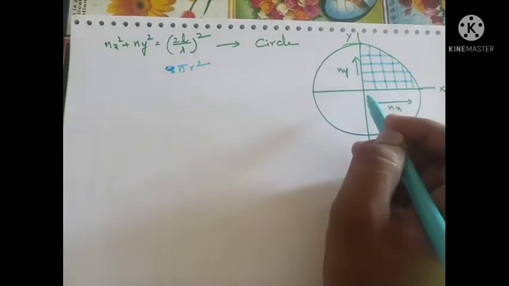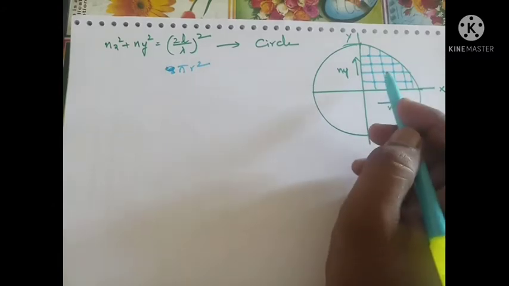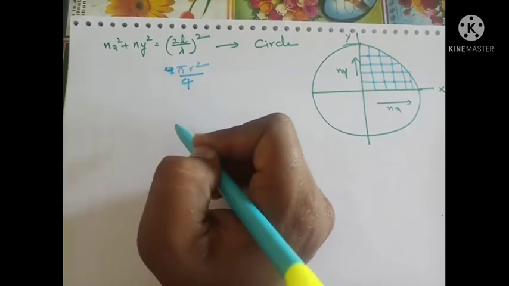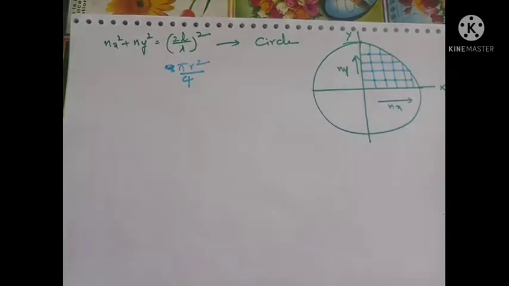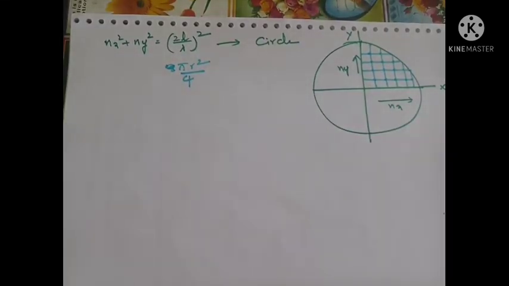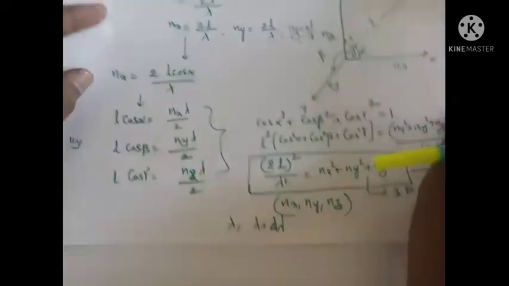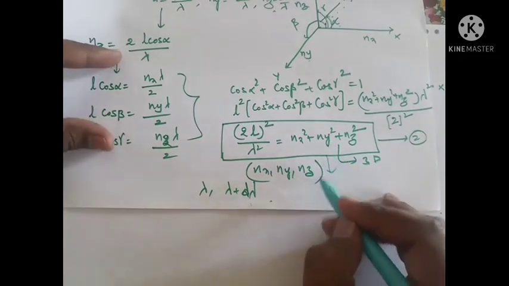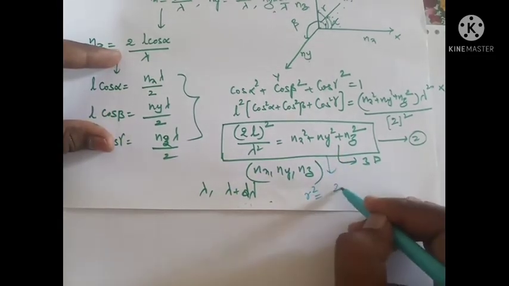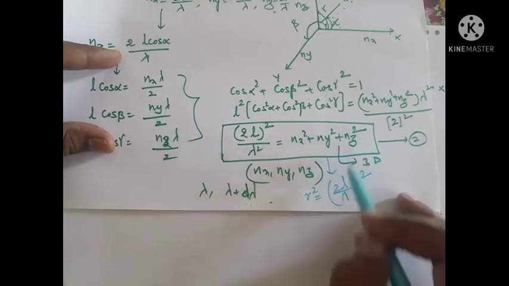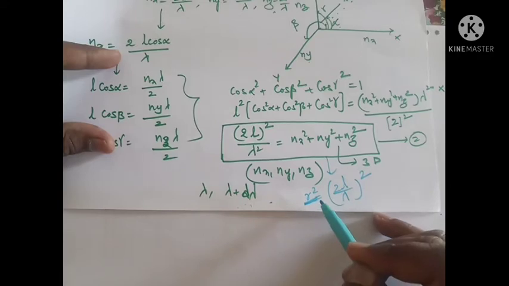So the number of squares is equal to 1/4 area of the quadrant. Therefore we'll write πr²/4, 1/4 area of the quadrant. Now I'm substituting the r value. In the previous case, this equation can also be written as r² equal to (2L/λ)². What I am doing is equating nx² + ny² + nz² equal to r². Understand, you have to remember this point.